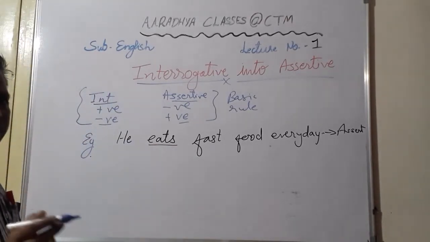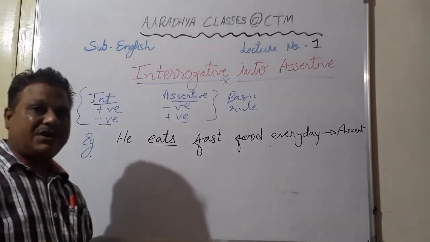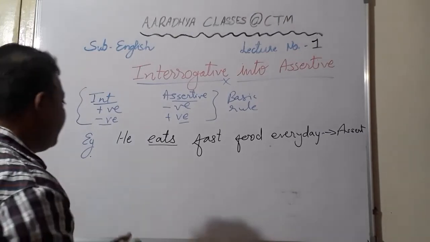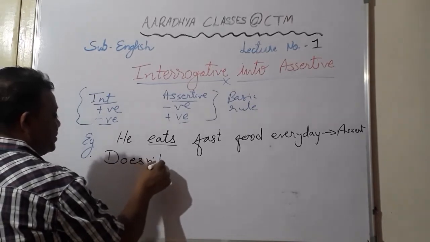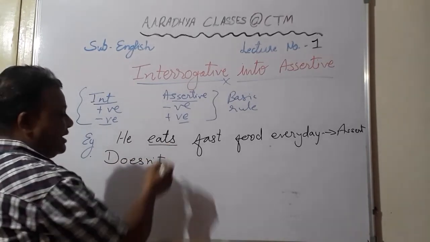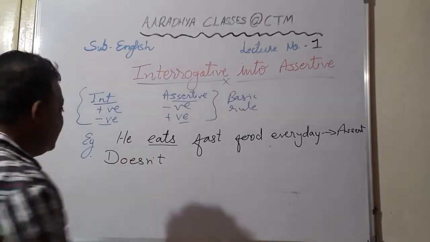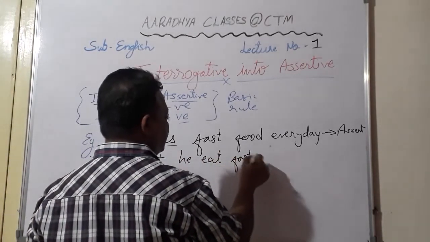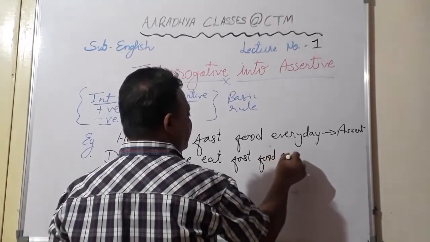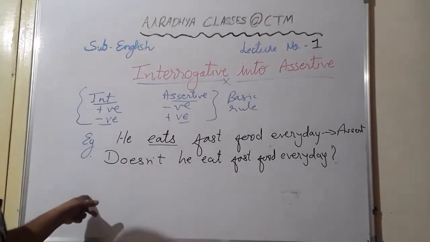Remember that whenever the verb has s, es or ies in the end, there you are supposed to begin its interrogative with does. Because the sentence is positive, here you are supposed to make it negative, so we will use doesn't. Why? The verb is taking s, es or ies, then you use doesn't. So, doesn't he eat fast food every day? Okay students, now it is clear.